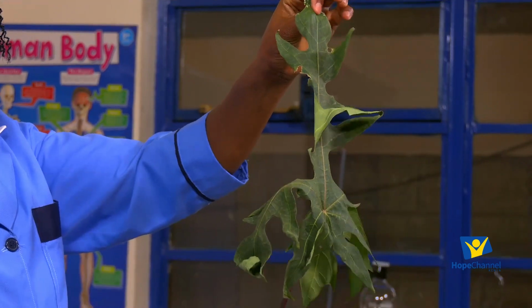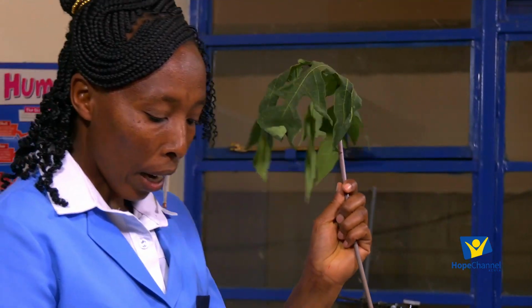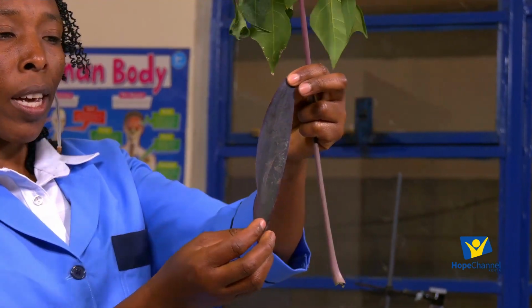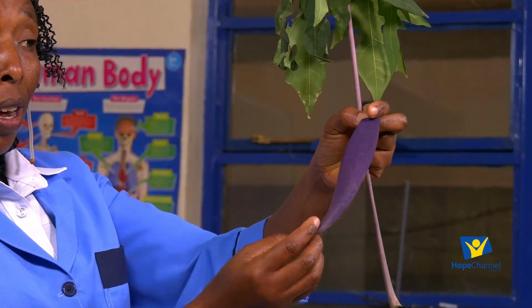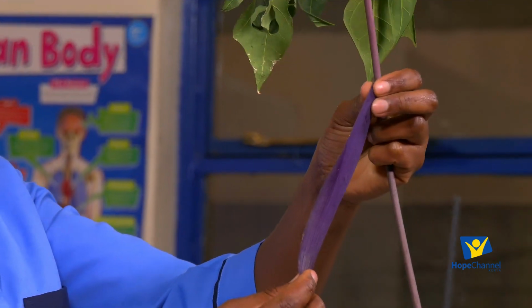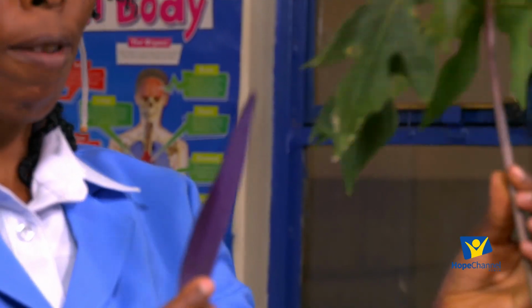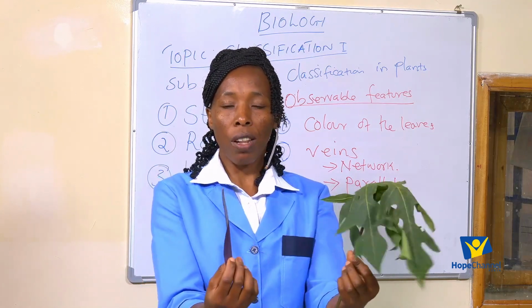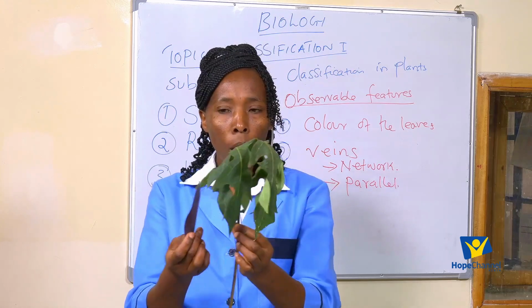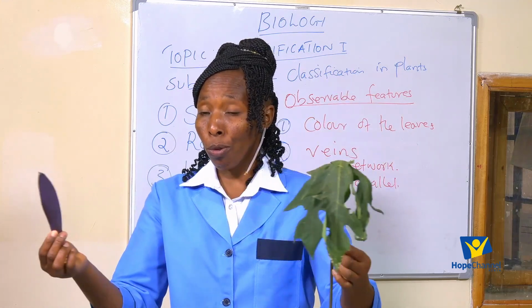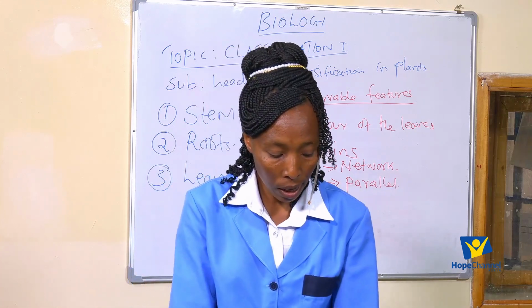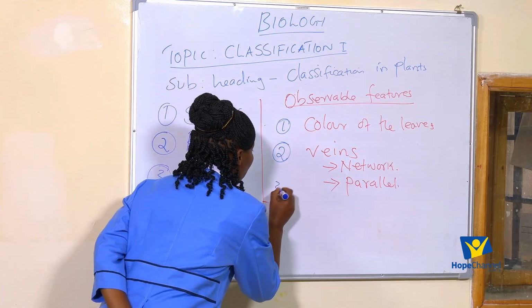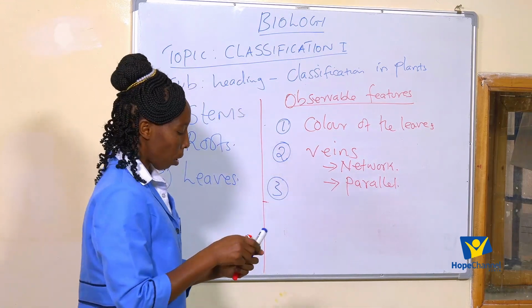Network veins. So this leaf, I cannot place it in the same group as this one. Why? This one, we say it has parallel veins. Parallel veins. This one has network veins. So in that case, I can use the type of veins present in that leaf, and then I put this specimen into two different groups. That is the type of veins. Lastly, but not least, we can also use another feature in the leaves. We can talk about the margin.